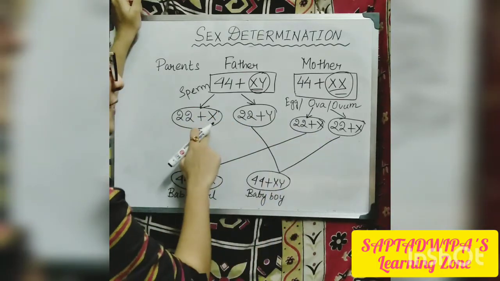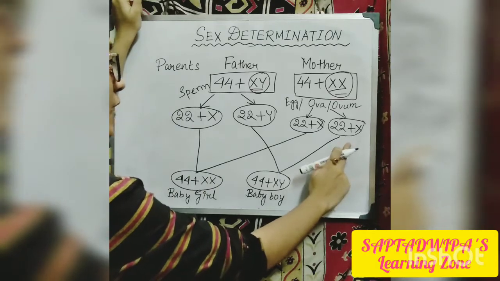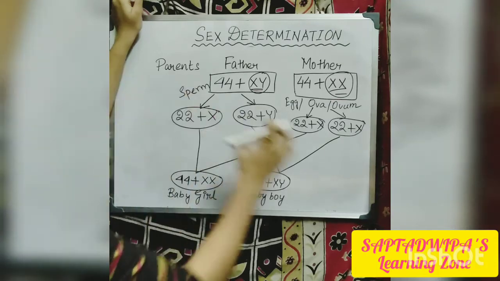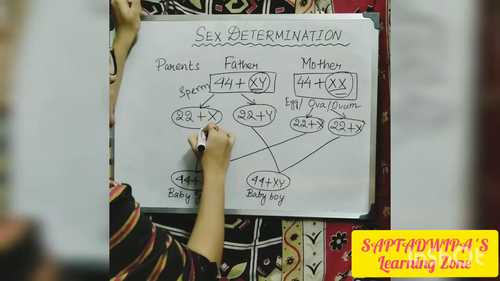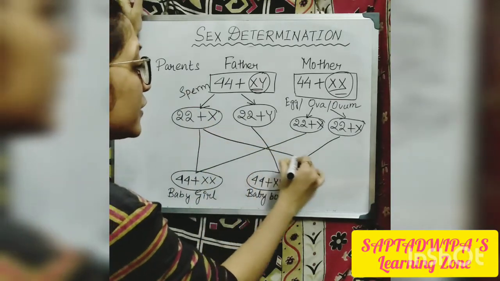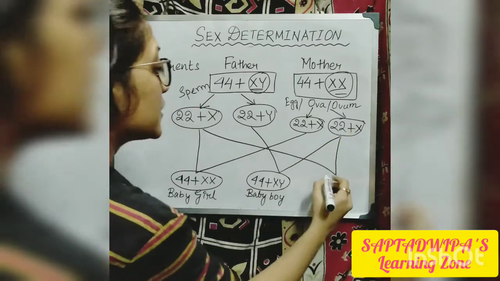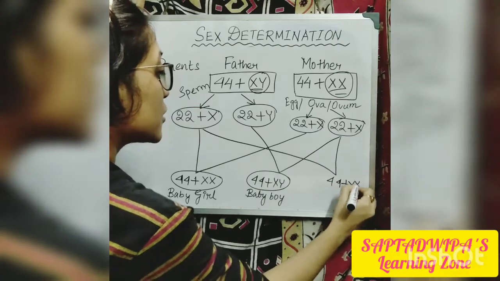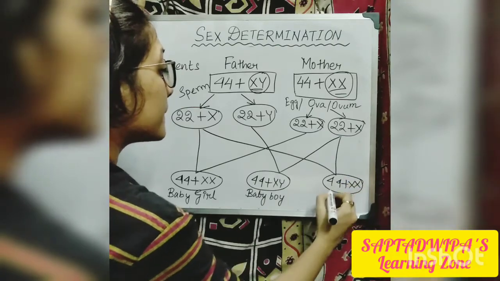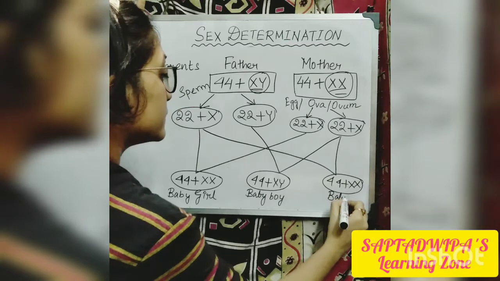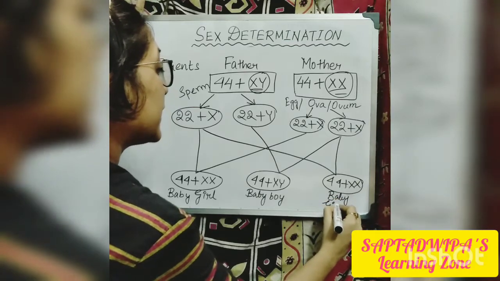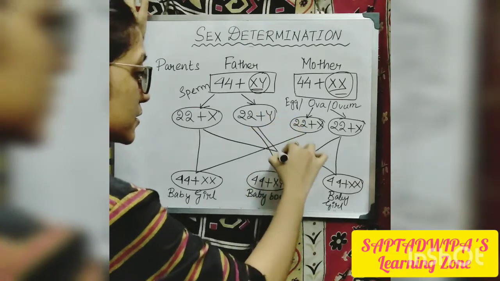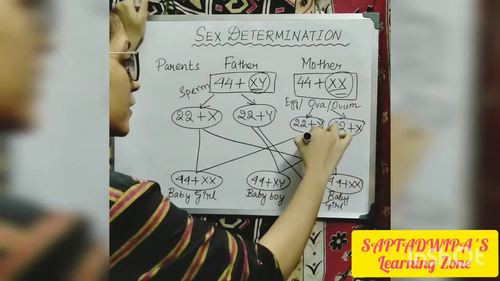Now I'll combine this one with this one, and this one again with this one. So it is giving 44 plus XX. So it is again a baby girl. And lastly, I'll combine this with this.